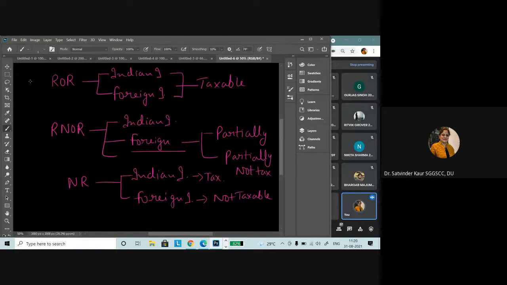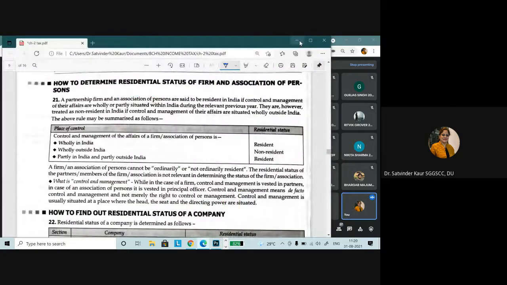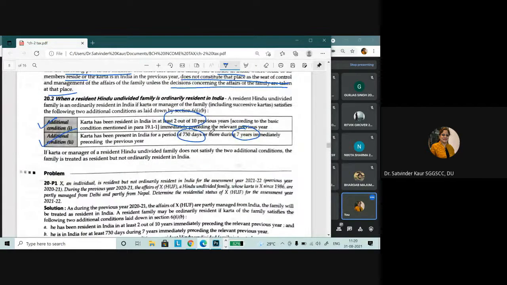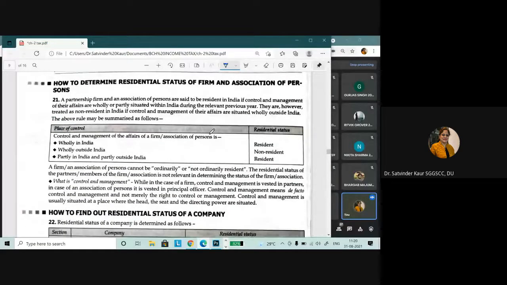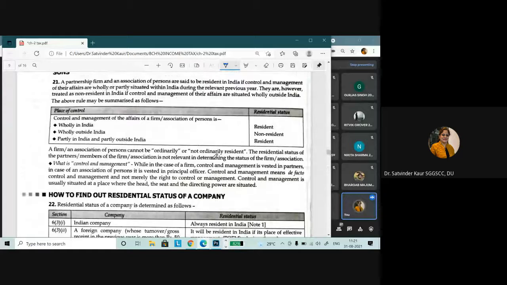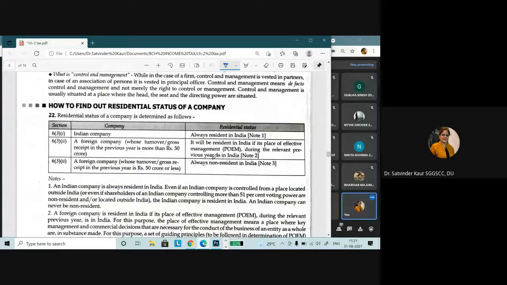Let's discuss a table first, and then we will move towards the detailed discussions or practical of this particular portion. So up till now we have discussed the determination of residential status of HUF. Then we have discussed the determination of residential status of a firm and association of persons. Presentation of rules or explanation might be a little different, but the rule remains the same. Then about a company we have discussed.